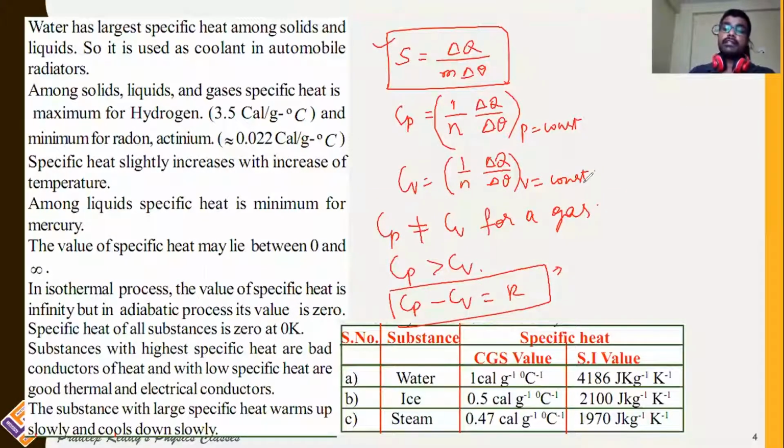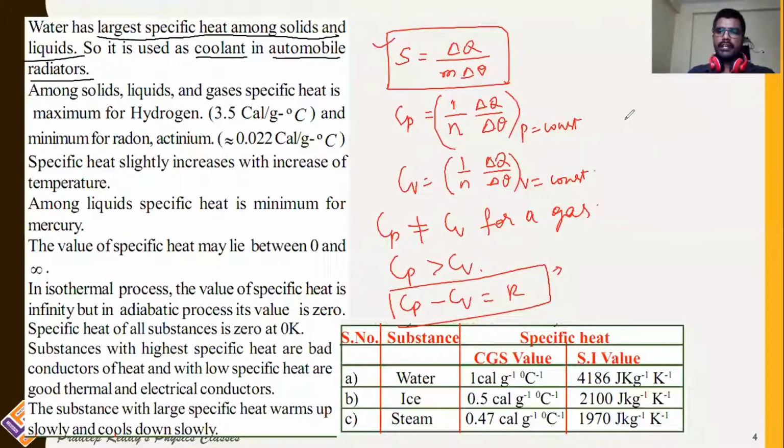Specific heat for water is the largest value. So water has the largest specific heat among solids and liquids. Therefore, it is used as coolant in automobile radiators.